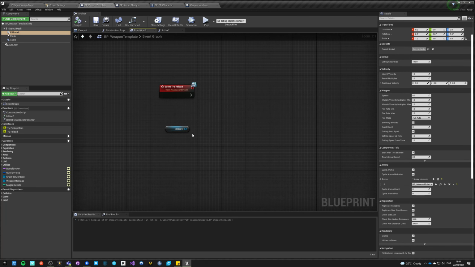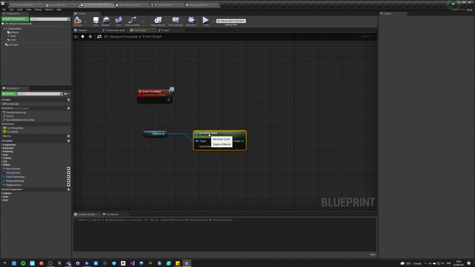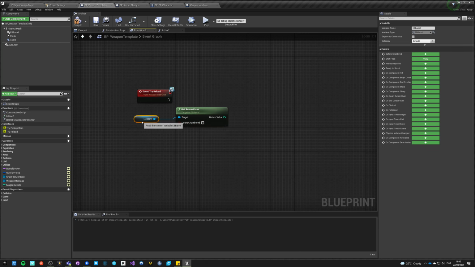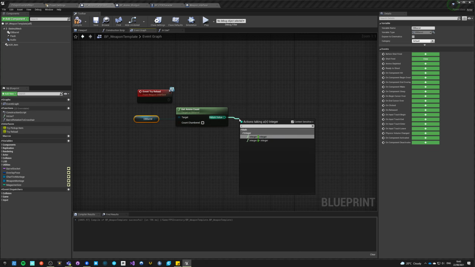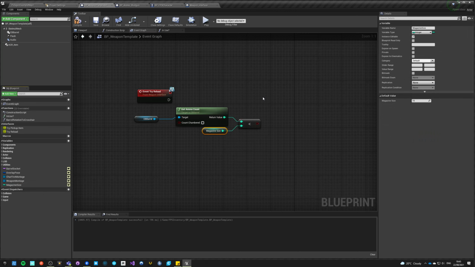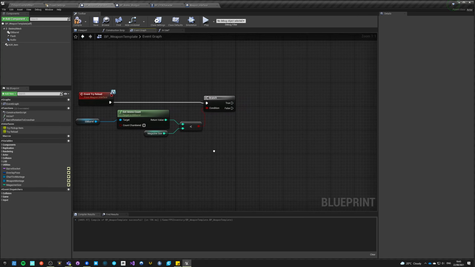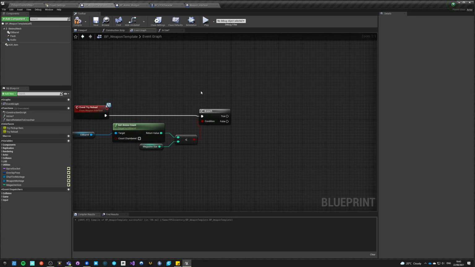So first of all, we need to see if get ammo count, not including chamber, is less than magazine size. That means we can reload. However, we also need to see if we have any ammo of proper type.